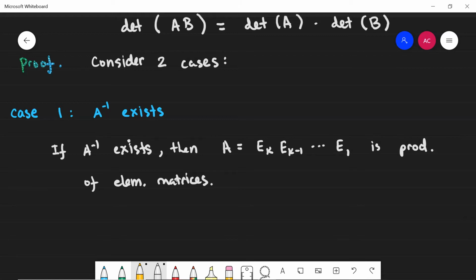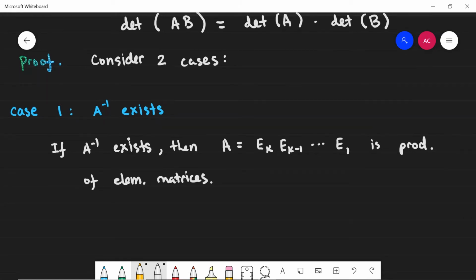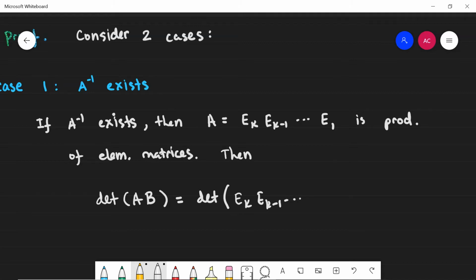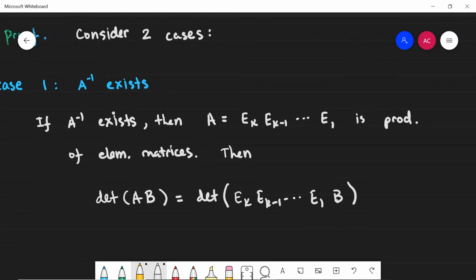Nice. Now what I want to do is resort to the result that we proved on Friday, or maybe it was in a video, I can't remember. But what I can do is the following. In this case, the determinant of A multiplied by the determinant of B is really equal to the determinant of E sub k, E sub k minus 1, etc., until I get to E sub 1, multiplied by B. Here, all I did was replace A with its expression as a product of elementary matrices, which I can do because A inverse exists.